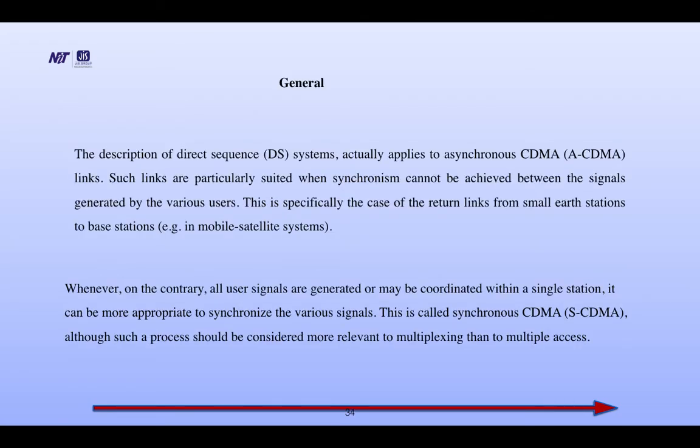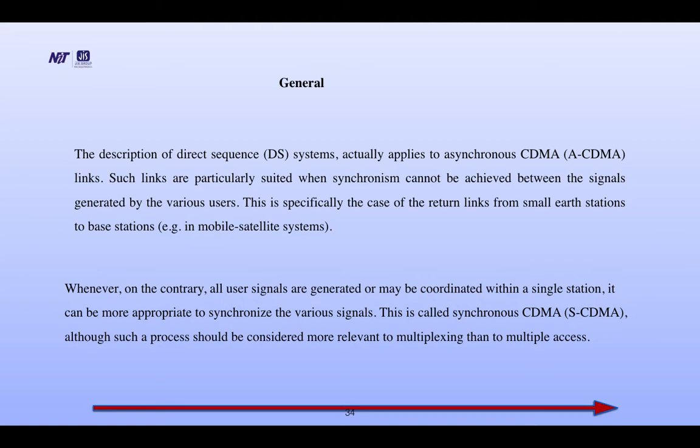Asynchronous and synchronous CDMA. In general, the description of the direct sequence system actually applies to asynchronous CDMA, ACDMA, links. Such links are particularly suited when synchronizing cannot be achieved between the signals generated by various users. This is specifically the case of return links, from small earth stations to the base station. Whenever, on the contrary, all user signals are generated or may be coordinated with a single station, it can be more appropriate to synchronize the various signals. This is called synchronous CDMA or SCDMA.